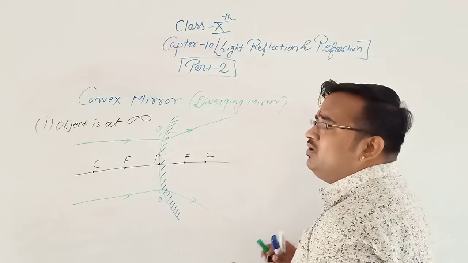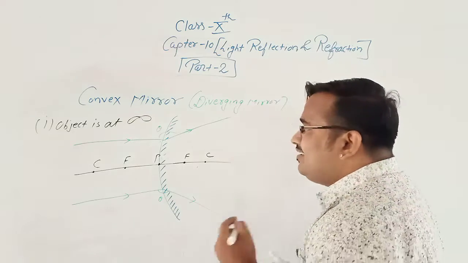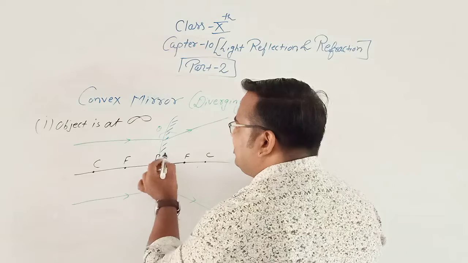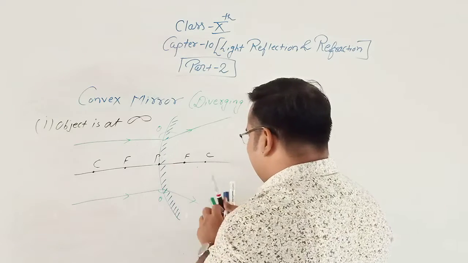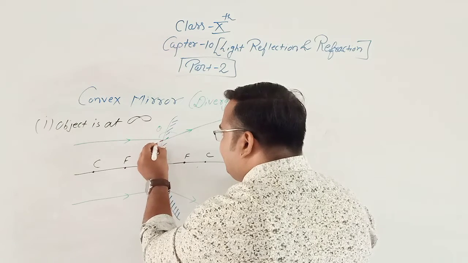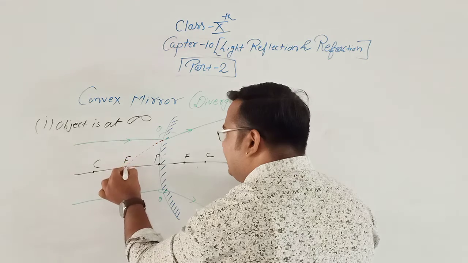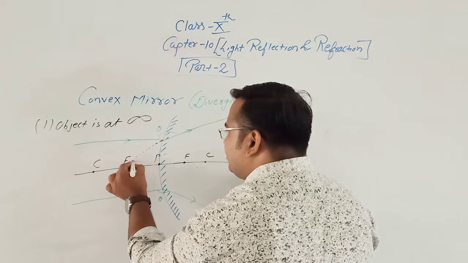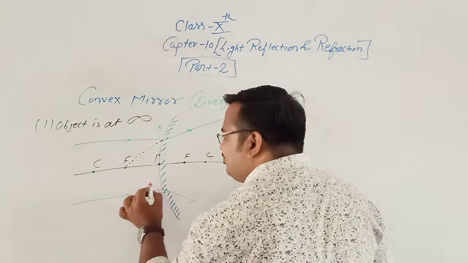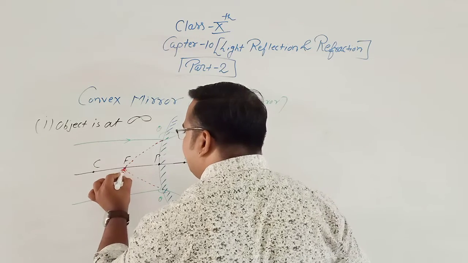So what we'll do, we'll take the help of our first rule. What is the first rule? The first rule says that if the incident ray is parallel to the principal axis, then the reflected ray passes through the focus. And here also, if the incident ray is parallel to the principal axis, the reflected ray passes through the focus.